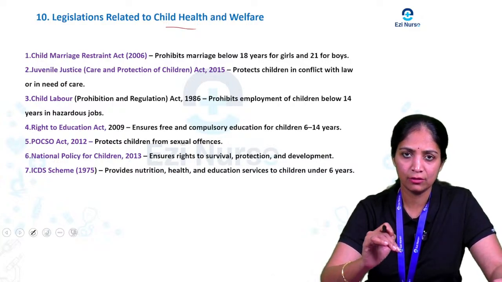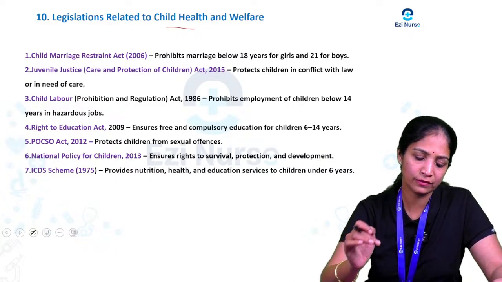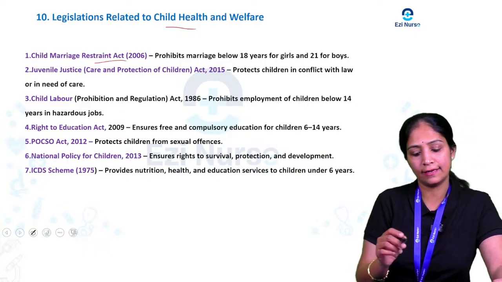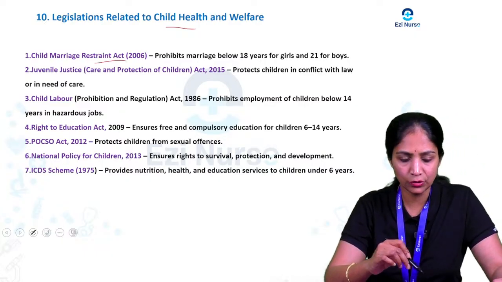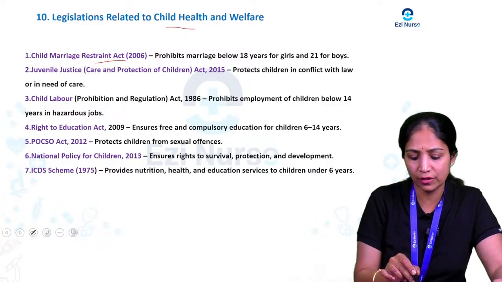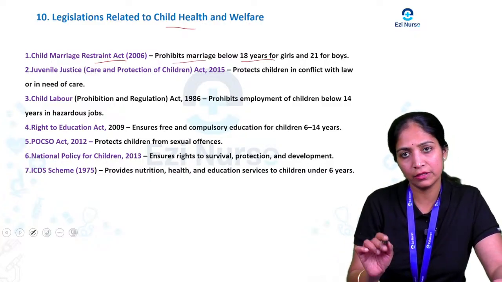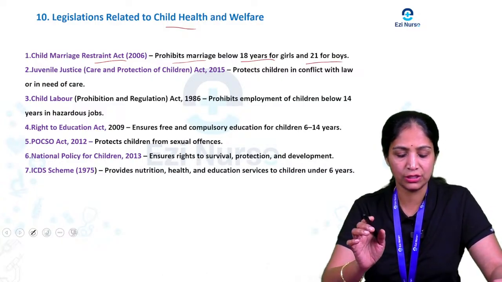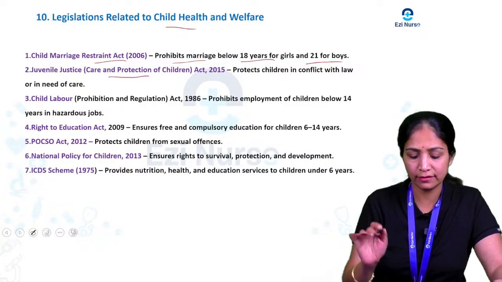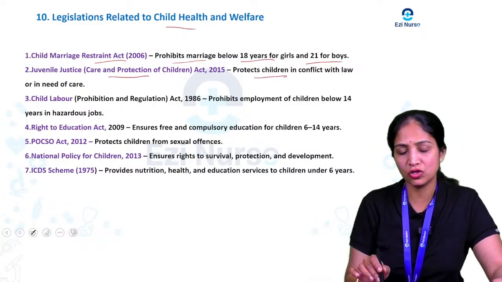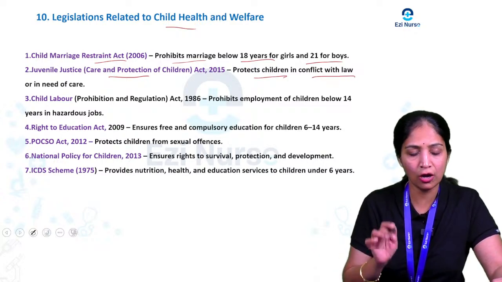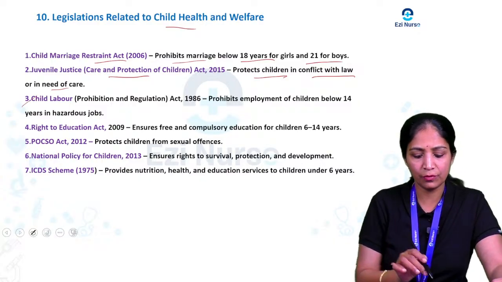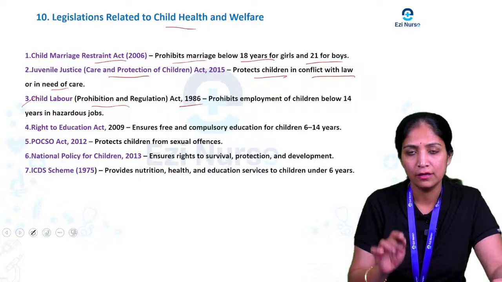So the main law or act or legislation related to child health and welfare is the Child Marriage Restraint Act, that was brought out in 2006. That is the main thing here, it prohibits marriage below 18 years for girls and below 21 years for boys. And one more is the Juvenile Justice Care and Protection of Children Act, 2015, which protects children especially in conflict with the law or if they need care. And one more is the Child Labour Prohibition and Regulation Act in 1986.